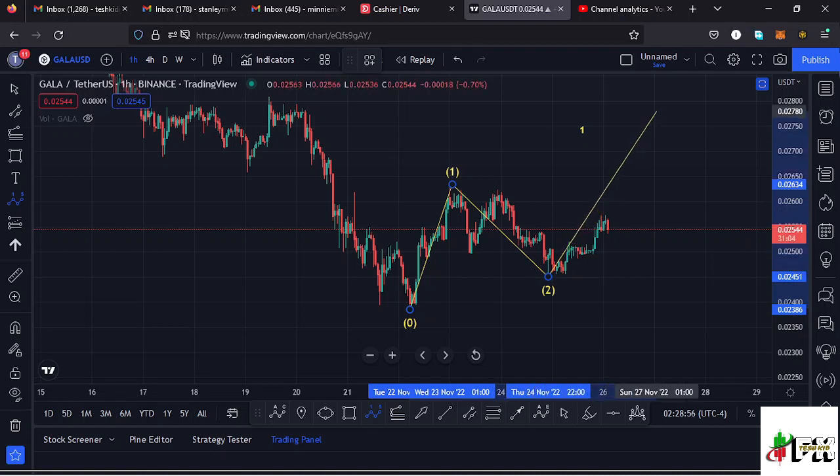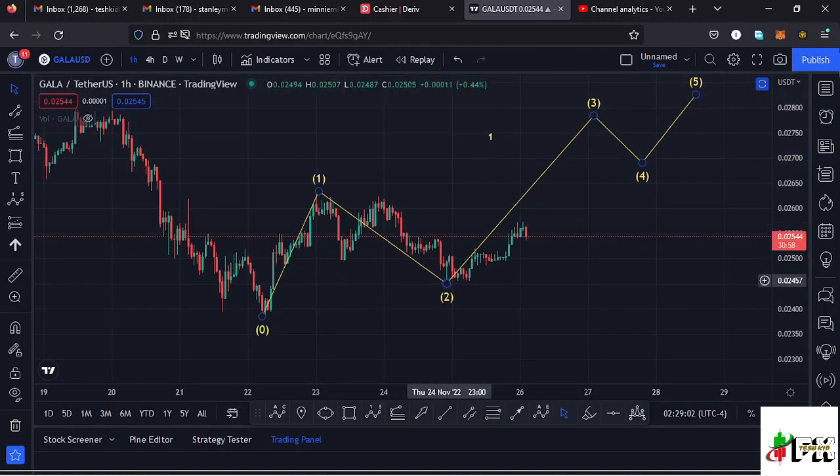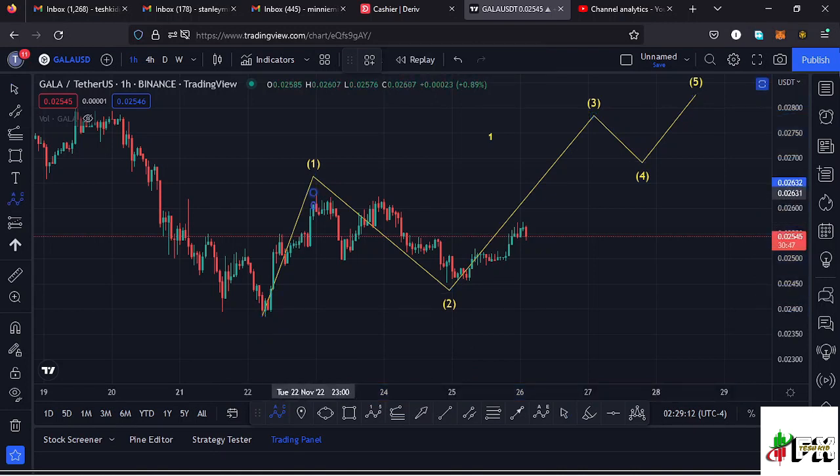Then I'm expecting a wave 3, then a wave 4, and then continue pushing higher in a wave 5. Getting a little bit into the details of the formation of this Elliott wave structure that I have right here on this chart, you can see after making our high for that first wave, we have been seeing this corrective movement over here, even seeing an ABC corrective structure, having these as the wave A, then a wave B, then a wave C, making its low at around the $0.024 mark.